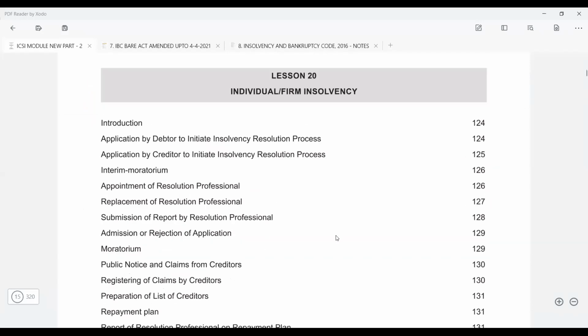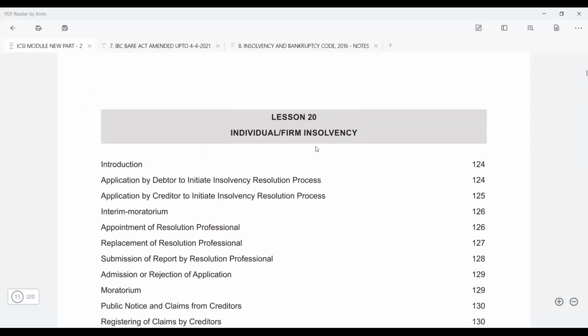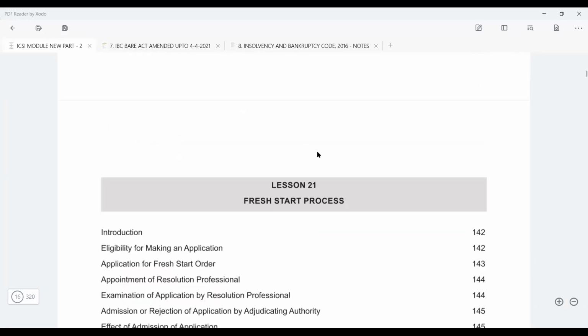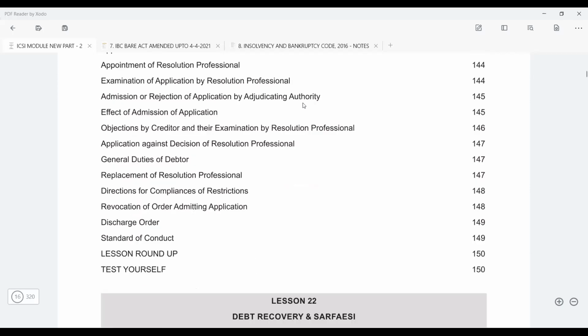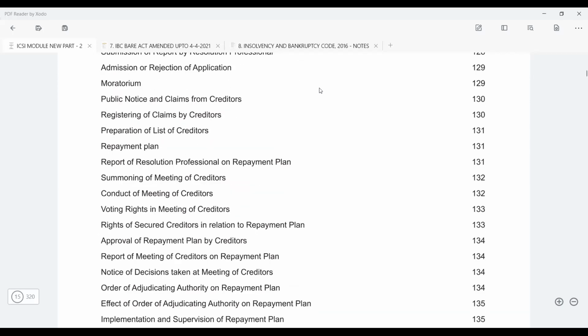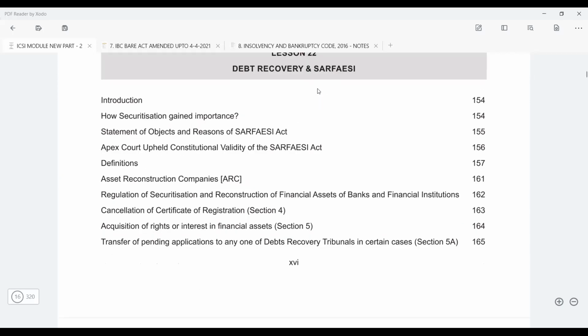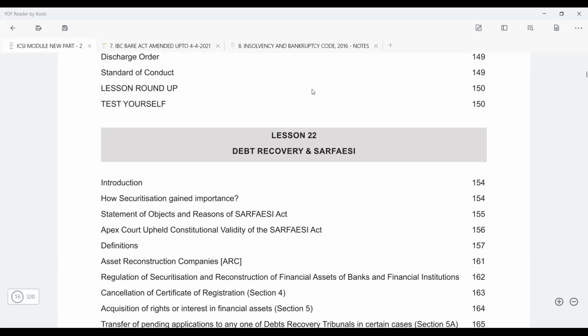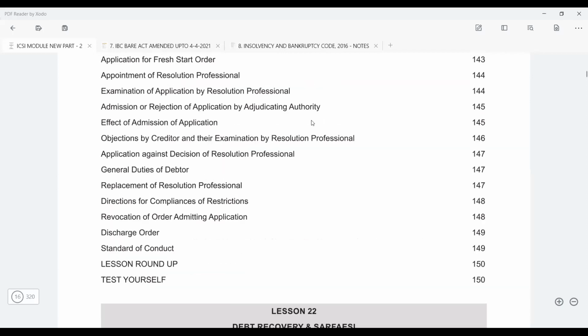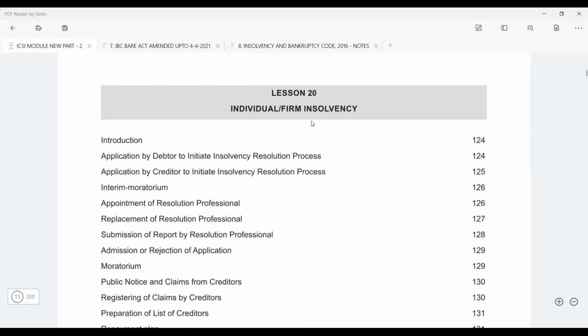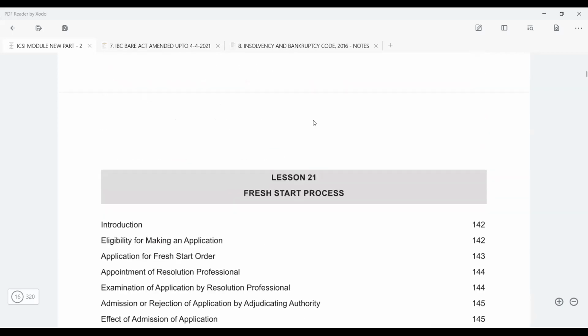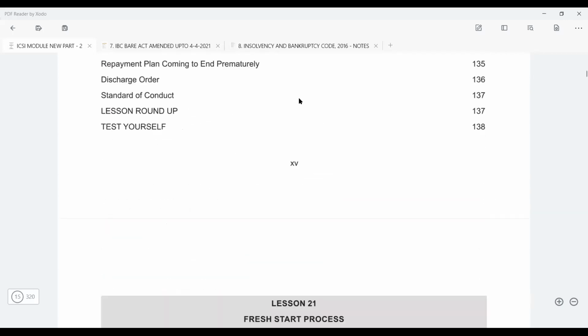Now tomorrow we will start with individual and firm insolvency. The same we will do just from the slides. We'll cover this part and tomorrow we will be through with the entire IBC portion. And then finally we can start with the SARFAESI provisions from the day after tomorrow. So tomorrow again we will start. We'll have a lecture during this time only. Same like today, 5 o'clock we'll start.